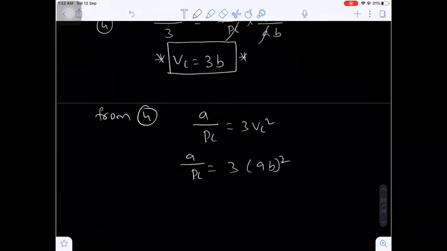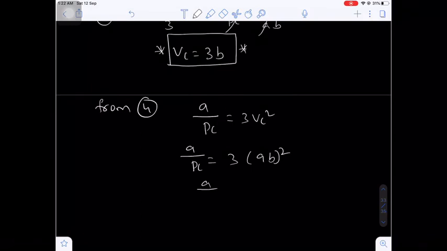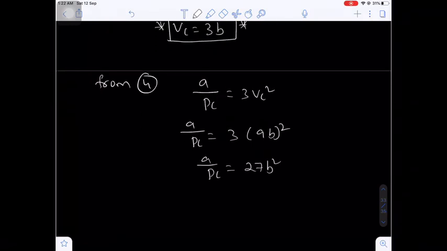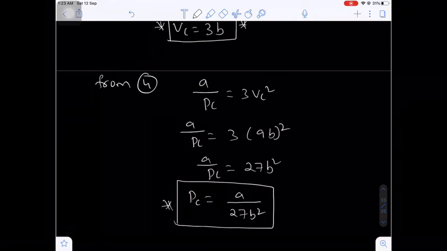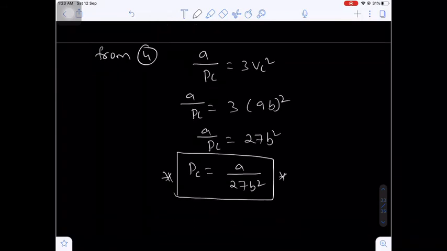Are you getting my point? So here A by PC equal to 27 into B square. From here, I can write the PC value equal to A upon 27 B square. So this is also very important. What is the critical pressure formula? PC is equal to A by 27 B square.